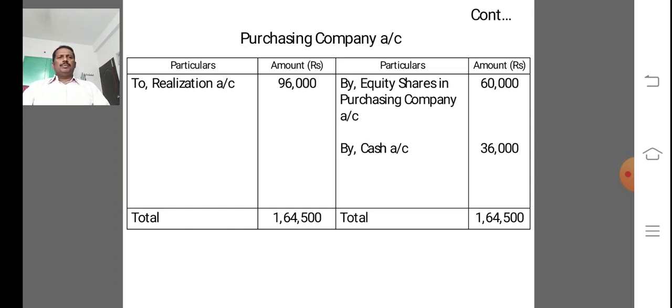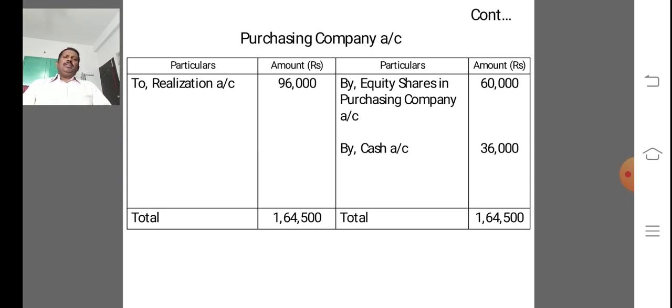Next, purchasing company account. This account is debited with the purchase price and credited with the mode of payment of purchase consideration, that is cash, shares and debentures.